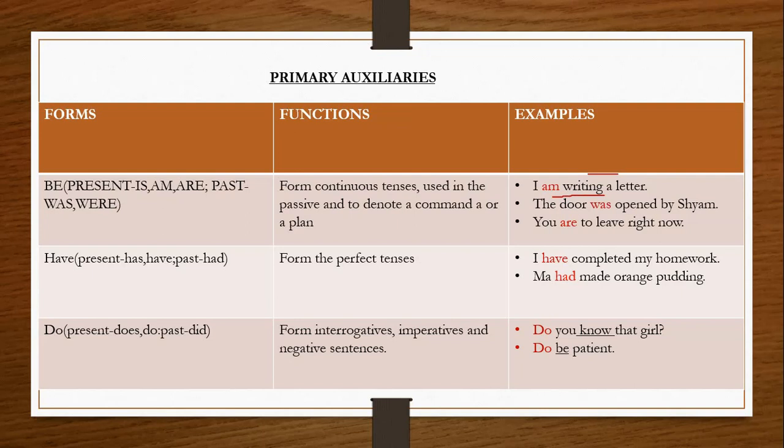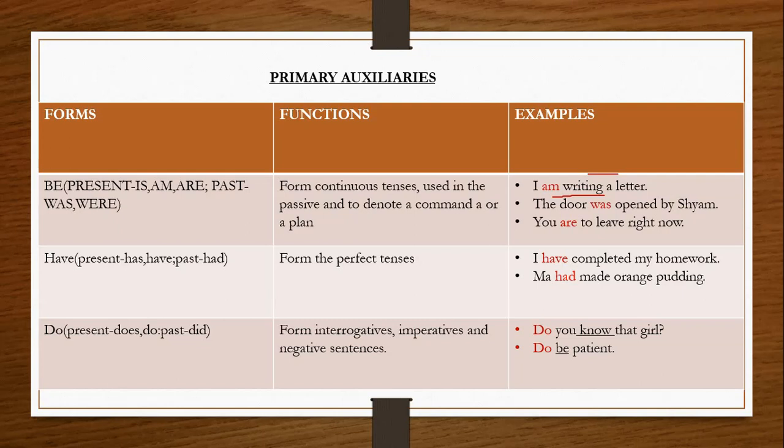Like in your class, the teacher might have commanded you to switch on the tube light, switch off the fans, isn't it? There the second person pronoun you is hidden. So this form of be is used to form continuous tense, used in passive, and to denote a command or a plan.